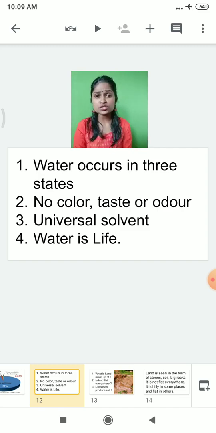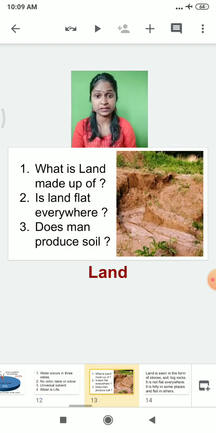So till now we learnt about the air and about the water. Now the most important factor, today we are going to learn about the land. Now, you must have seen soil everywhere, whether you have visited a village area or a city area.